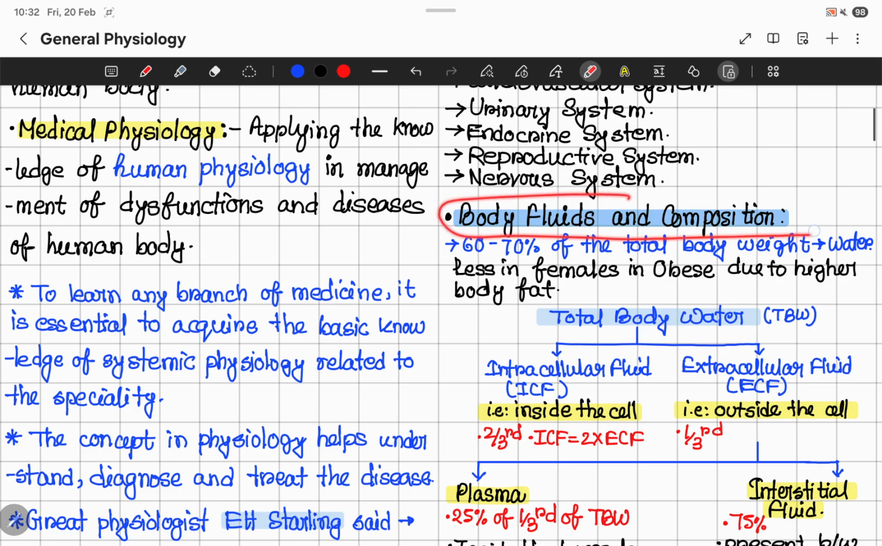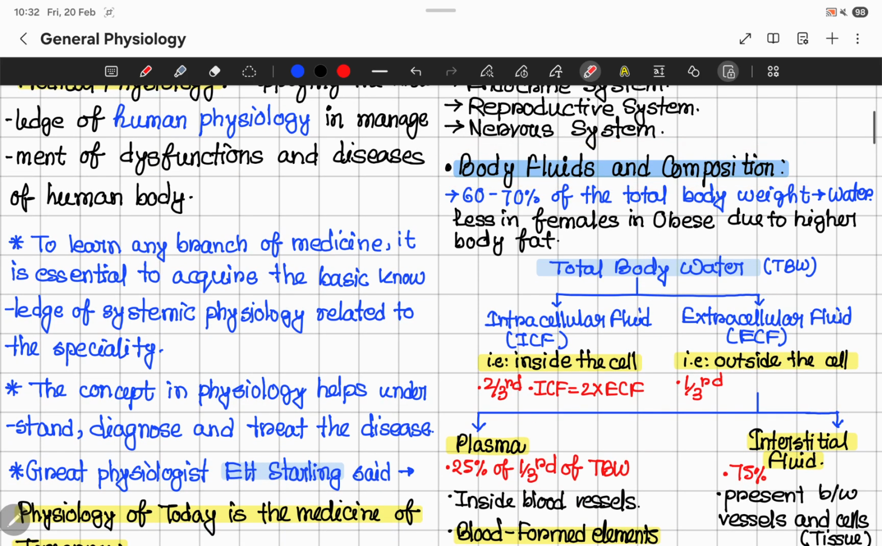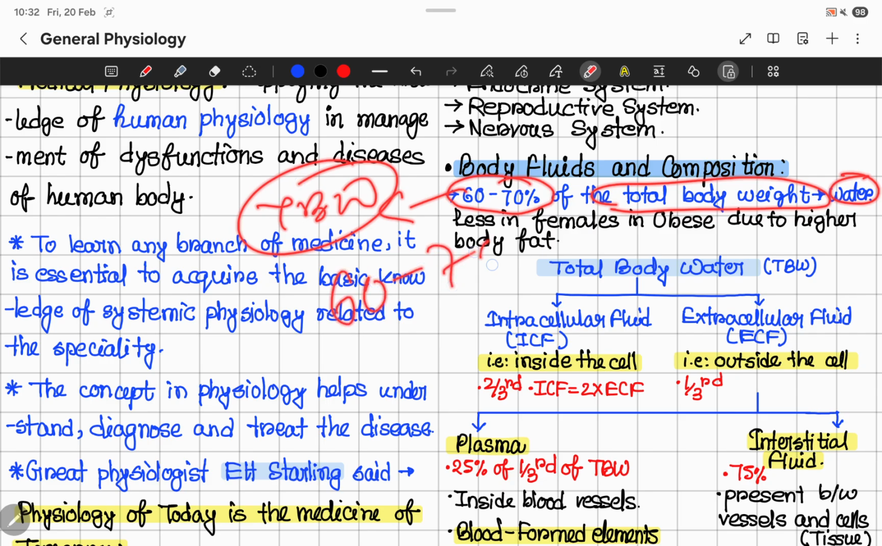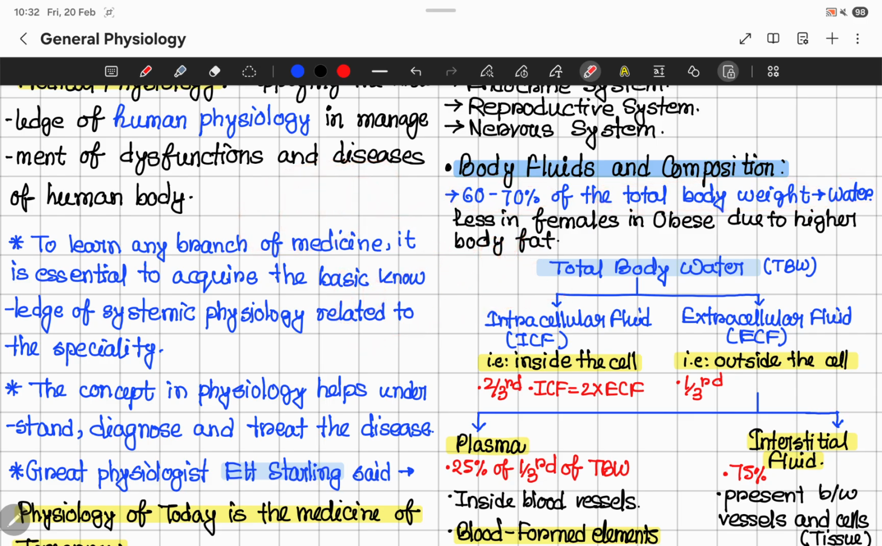Next is body fluids and compartments. So 60 to 70% of the total body weight is water, and this is called total body water. This body water is less in case of females due to higher body fat. Females have higher body fat, and that's why in case of females, that is less than the males. Okay, the total body water is less than the males, and remember that 60 to 70% of total body weight